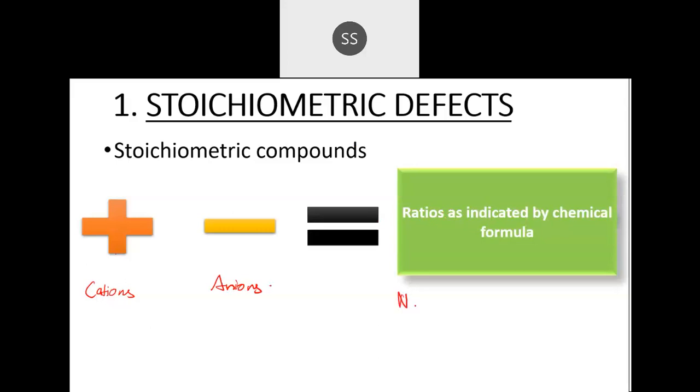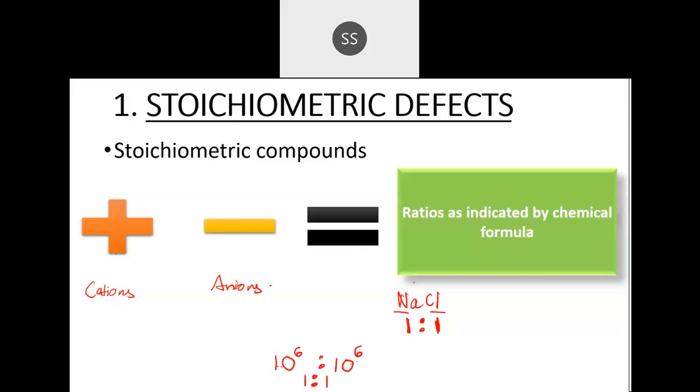For example, if I tell you about sodium chloride, in sodium chloride there is one sodium ion, and for one sodium ion we have one chlorine ion, correct? So that means 1:1 ratio. If you estimate from the whole crystal and find out how many sodium ions and how many chlorine ions are there, suppose you get 10^6 sodium ions and 10^6 chlorine ions. If you take the ratio of this, you will get 1:1.